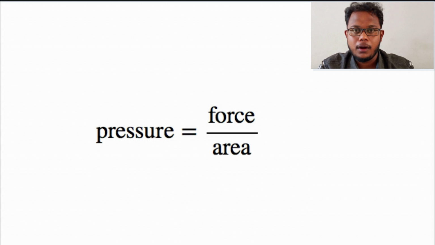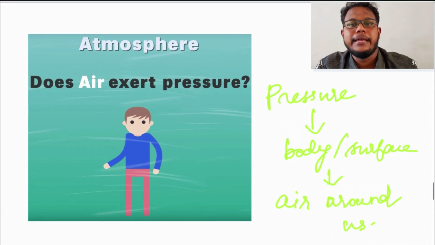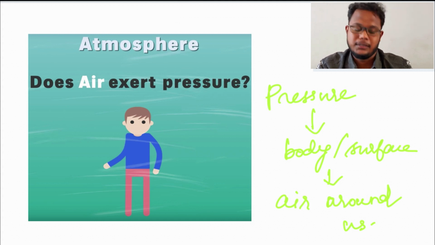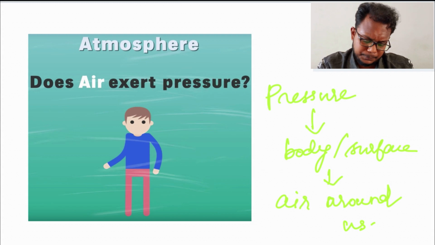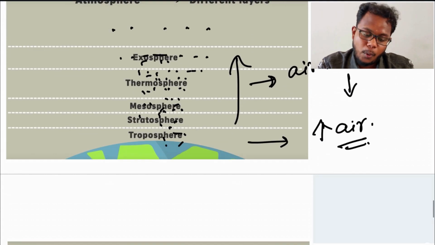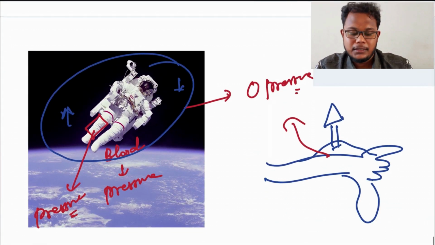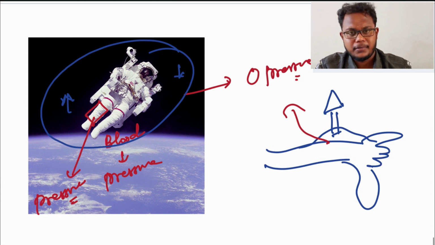If the area is smaller, the pressure will be more. Then atmospheric pressure: the pressure exerted on us due to the air molecules present in the atmosphere is said to be atmospheric pressure. Yes, and we also saw why the astronauts use space suits in space.